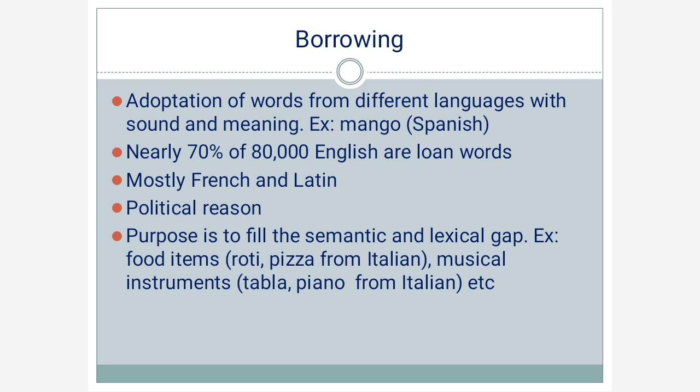Musical instruments such as tabla, again an Indian word. There is no such word which defines tabla in English. So the word is directly adapted to English. Piano is an Italian word which is directly adapted into English.